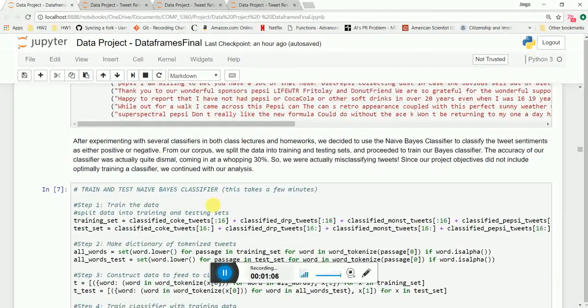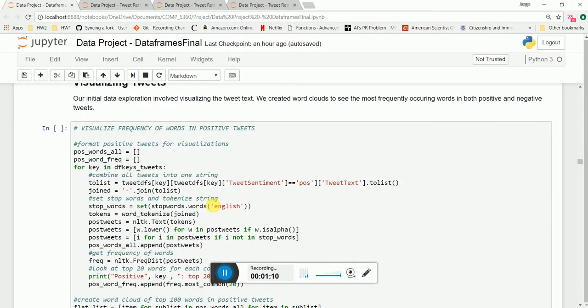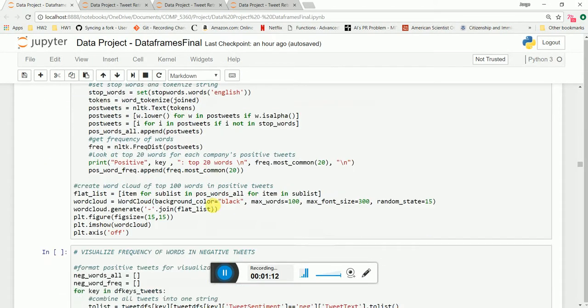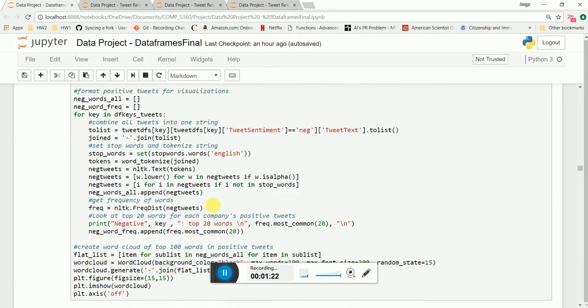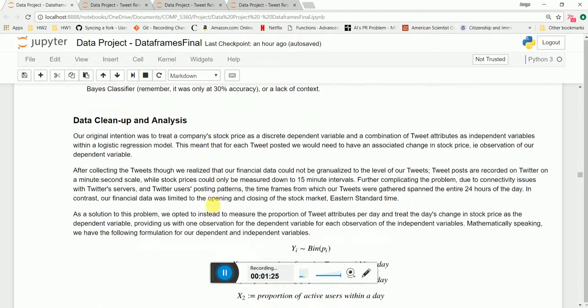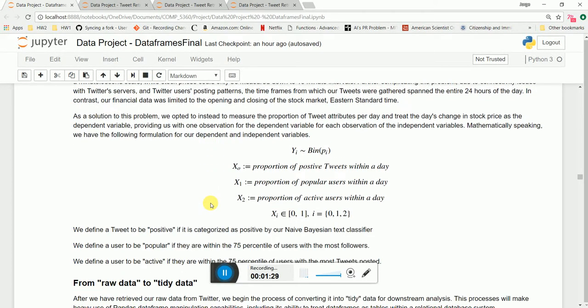Once we got those classifications, we started our second round of data cleaning. In the second round of data cleaning, we took advantage of a lot of the pandas data manipulation capabilities, particularly its ability to treat the different data frames as tables within a relational database system, which really allowed us to do a lot of aggregation of the variables.